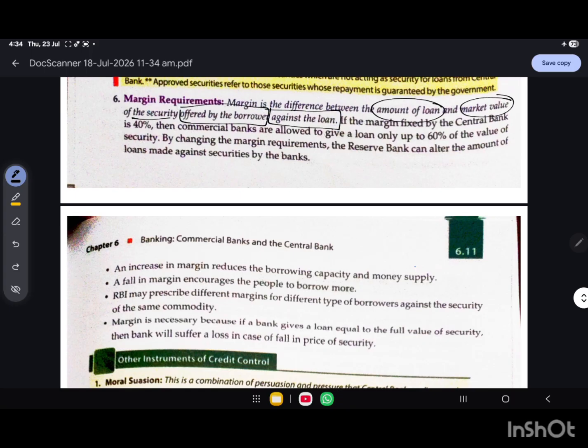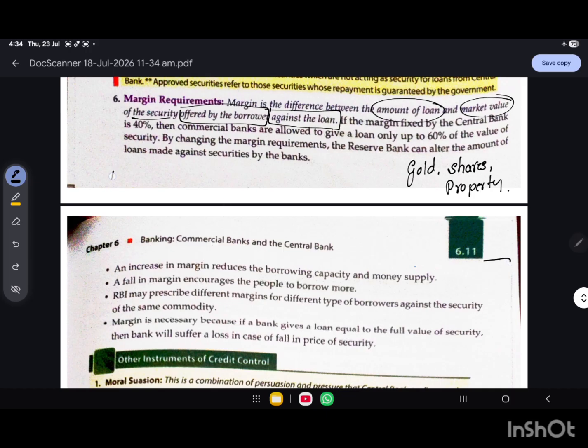That means when a person takes a loan against an asset, it might be gold, shares, property, etc., the bank doesn't give a loan equal to the full value of that asset. The difference between the market value of the security and the loan amount, we call it the margin.